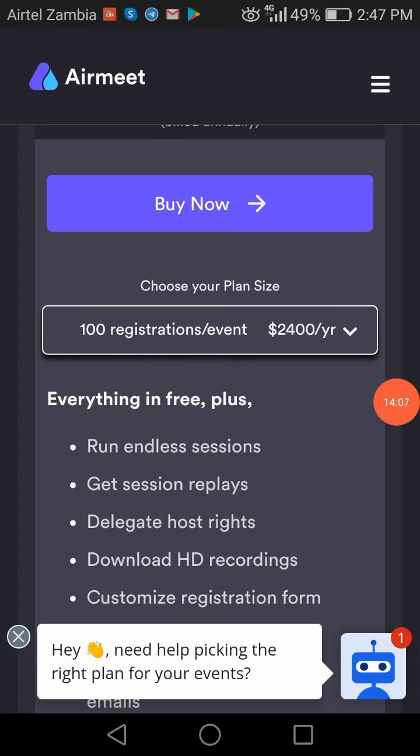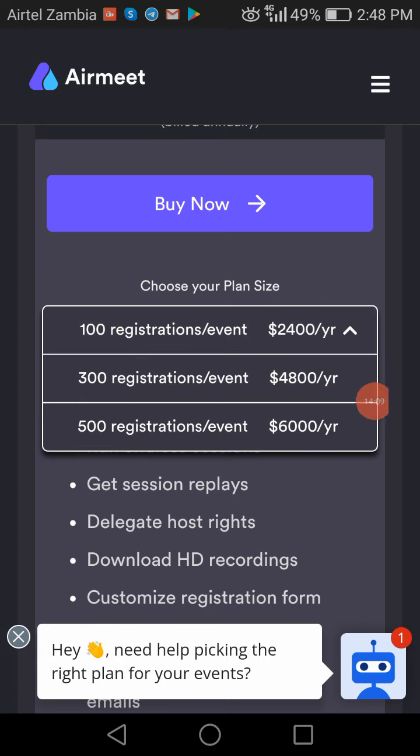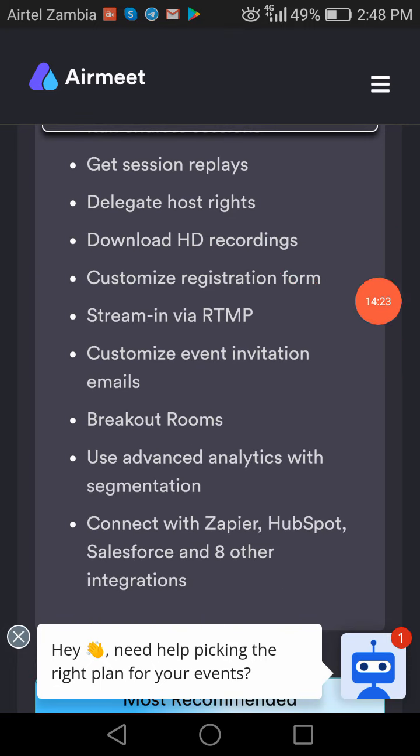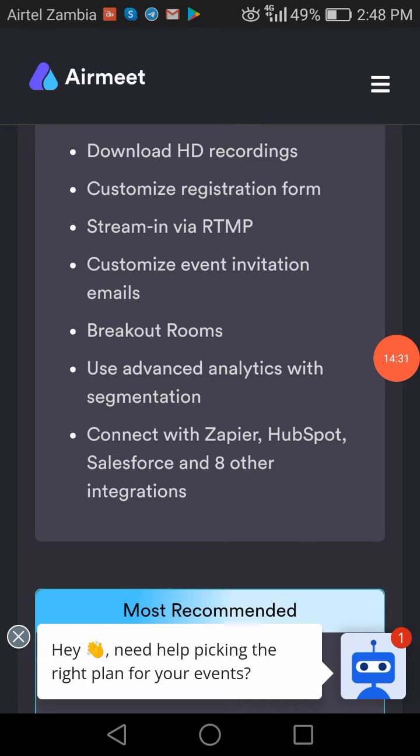So you can actually choose your own plan. There's 300 registrations, 500 registrations per event, so you can choose the one that resonates with you. You get session replays, delegate host rights, download HD recordings, customize registration forms, stream in via RTMP, customize event invitation emails, breakout rooms, advanced analytics with segmentation, and connect with Zapier, HubSpot, Salesforce, and 8 other integrations.